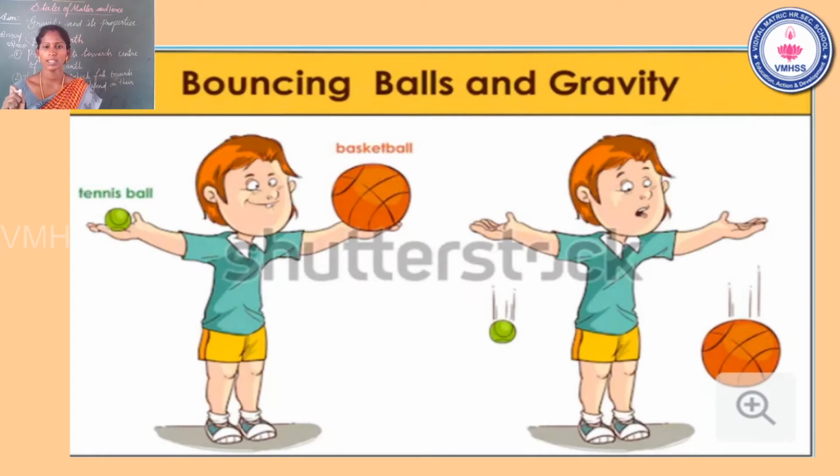When both balls are thrown, what will happen? Both balls come to the ground at the same time, because gravitational force pulls all objects towards the earth. So gravitational force acts in this activity.